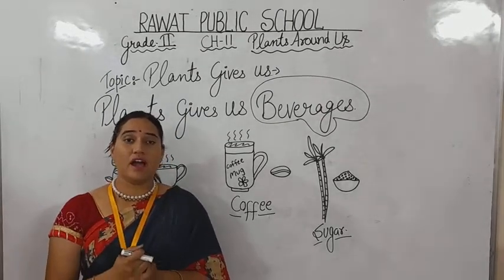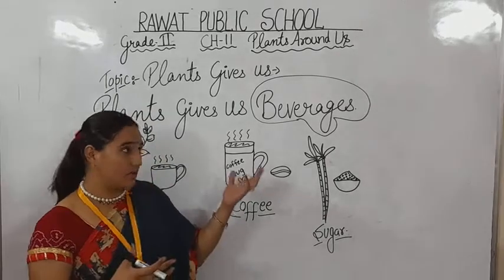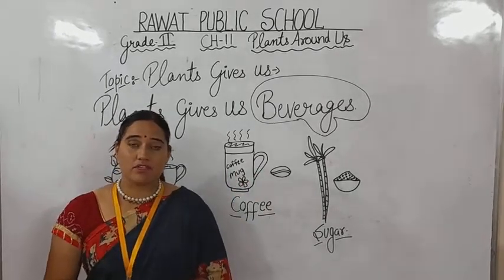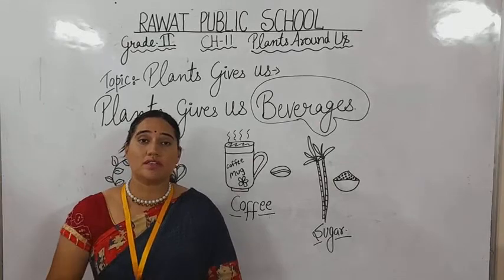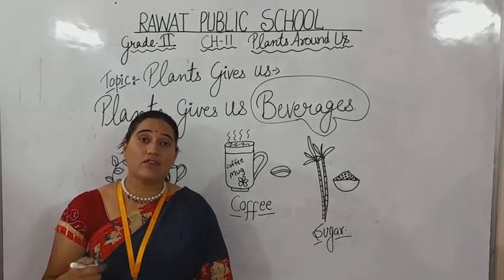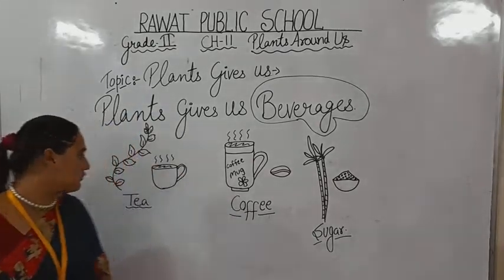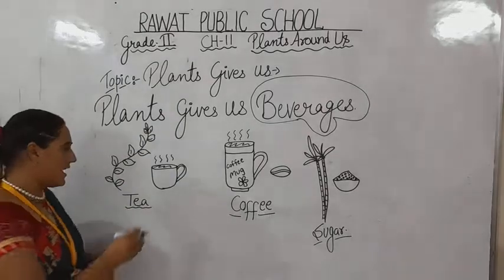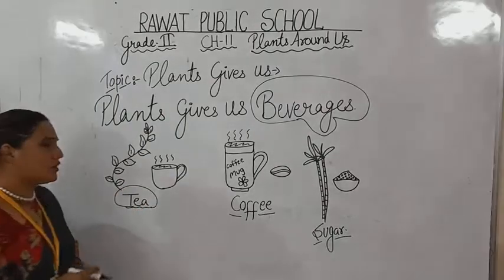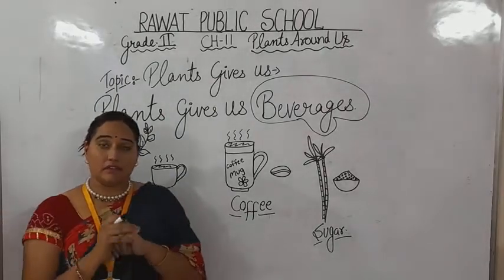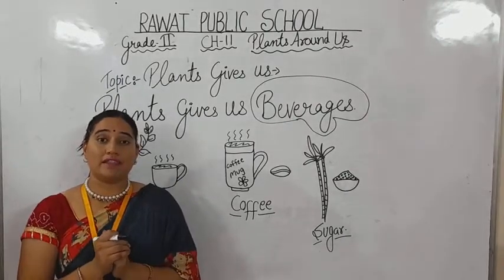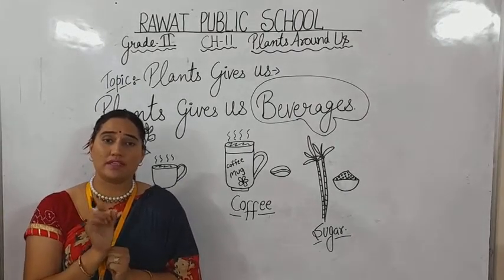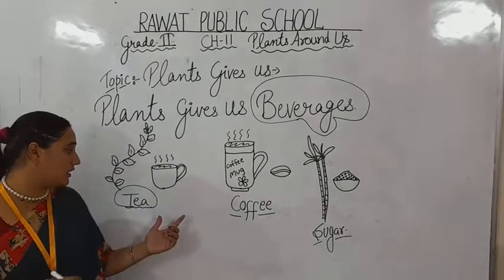For that they drink beverages. In that, mostly two things come from plants. First of all, we get tea. Yes, as you can see, your parents get up in the morning, and first of all they drink tea.